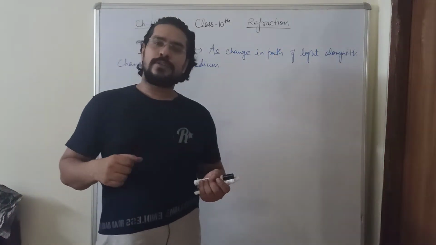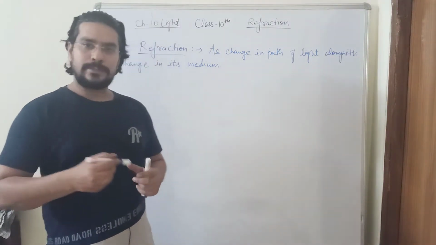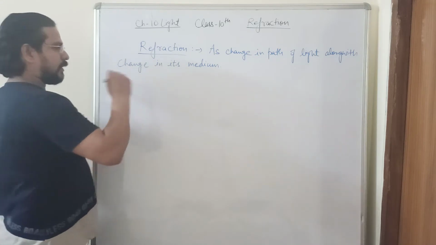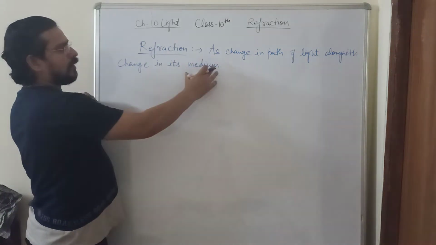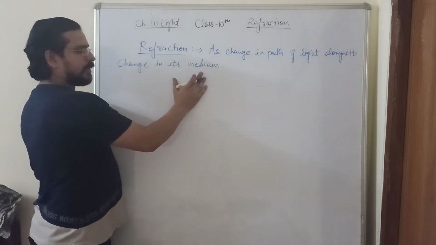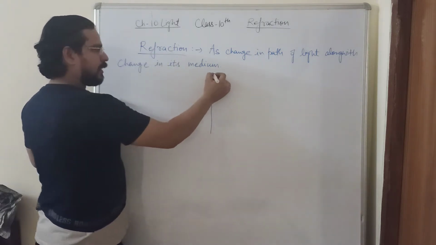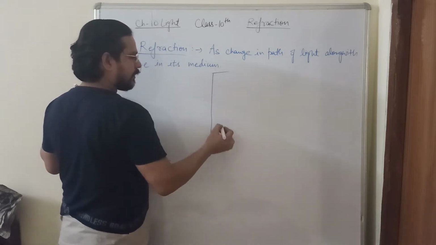So dear students, you observed the phenomena of reflection as well as refraction. Now let me teach you what refraction is mathematically. You have observed that a change in path of light along with a change in its medium is known as refraction. So suppose here I am having a change in medium, I have a glass slab on the right side,